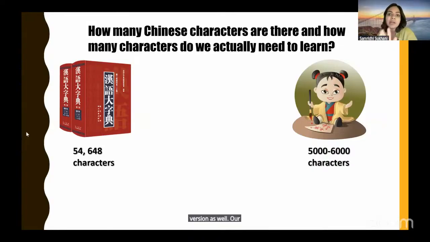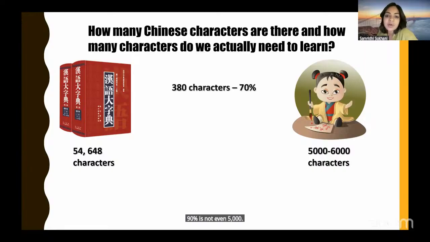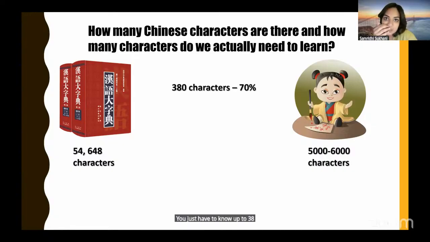Our goal is that at least we should be able to read 90% of Chinese characters, right? 90% is not even 5,000. So let's talk about the very minimal first. Minimum characters, 70%. If you want to read and recognize anything up to 70% in Mandarin, you just have to know up to 380 characters. That you achieve with HSK level 1 and 2 characters.